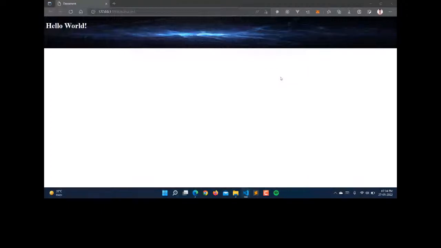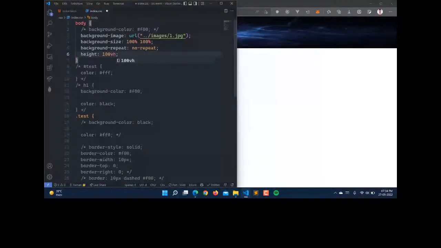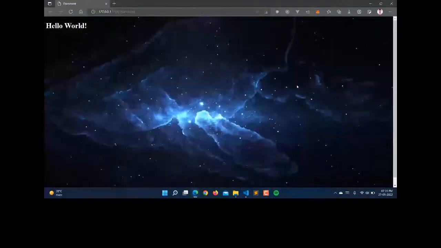So here we can specify the height as 100vh, 100 view height. This means the visible height, so it will be according to your computer screen height. Now with 100vh, you can see that we have this scroll bar here.